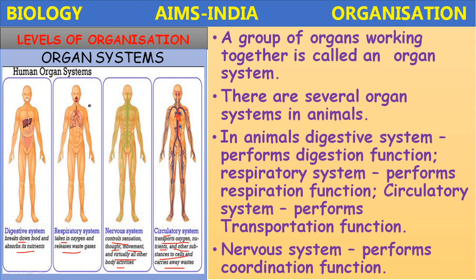The respiratory system: nostrils, pharynx, trachea, then bronchi, bronchioles, lungs and alveoli. They together form the respiratory system and perform the respiration function. The nervous system also: the central nervous system consists of the brain, spinal cord and nerves. These are the main components of the nervous system and they help in control and coordination.